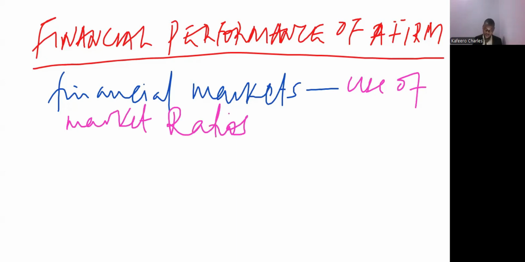So when you try to look at that detailed analysis under the financial markets, you'll be seeing use of market ratios in financial decisions. So it is a concern that we can see, but it is a bit hidden. In other words, the examiner is only talking about these market ratios and is ignoring other ratios.